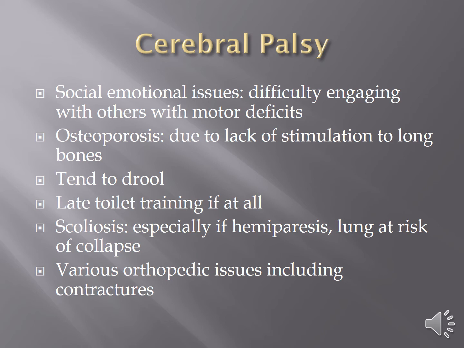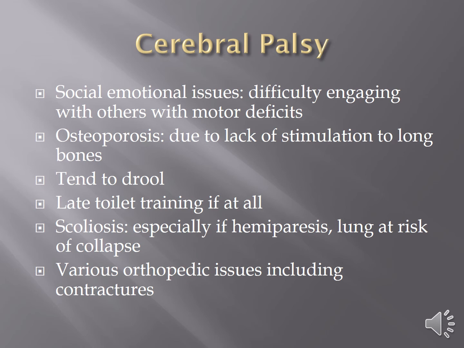That is one of the reasons that when we have kids with cerebral palsy, we put them in standing frames and in standers. We have prone standers and supine standers and all sorts of ways of getting these kids up. One of the reasons is to help with growth. The other one is to help with osteoporosis. And then the third reason to get them up is to help with digestion. So for many reasons, it's a really good idea to get these kids up and vertical. They tend to drool from either high or low muscle tone. That just is. So that's a good thing to work on.